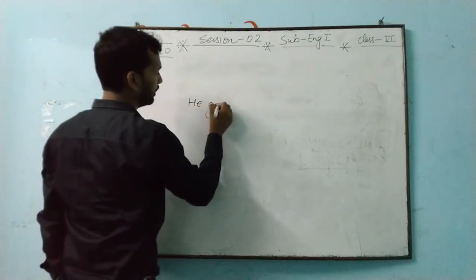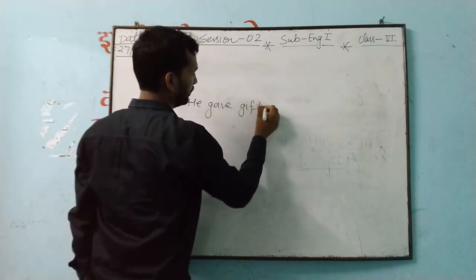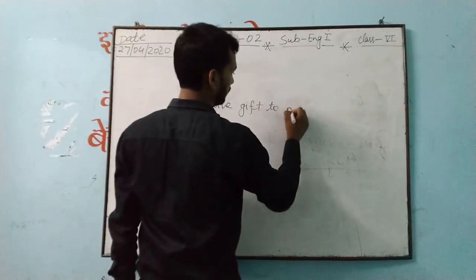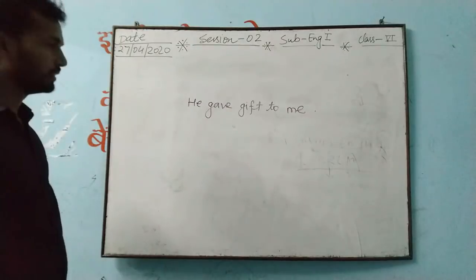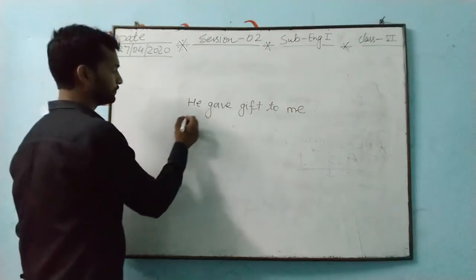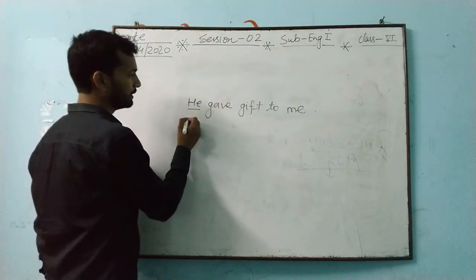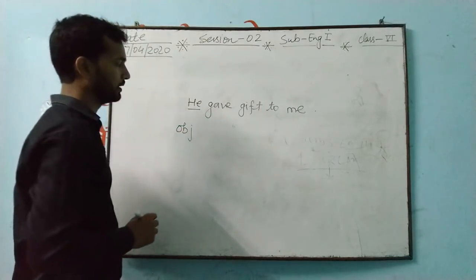He gave gift to me. He gave gift to me. Now see, we have to find out the object here.